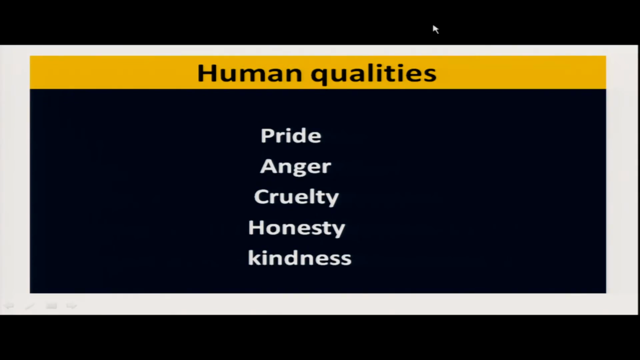And human qualities, मानविक गुण. So pride, गर्व, anger, राग, cruelty, honesty and kindness. Pride, anger, cruelty, honesty and kindness, these come under human qualities.